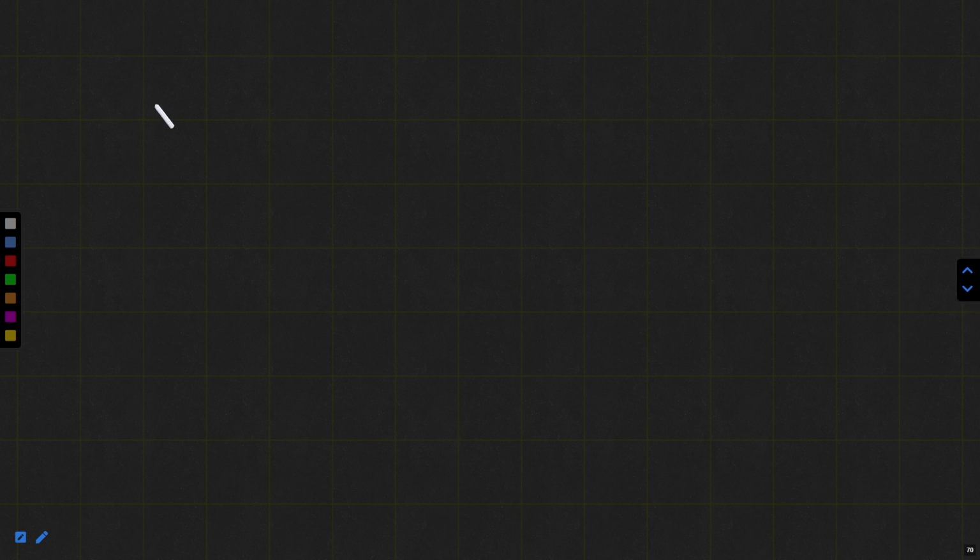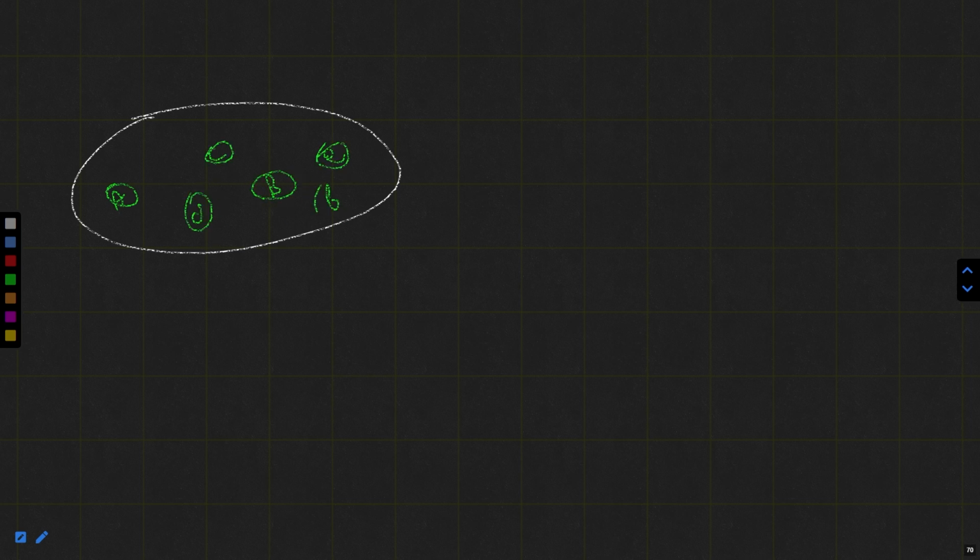So here we have a state with 6 districts: A, B, C, D, E, and F. Now the condition appears that district A has some issue, but the issue involves district B also.